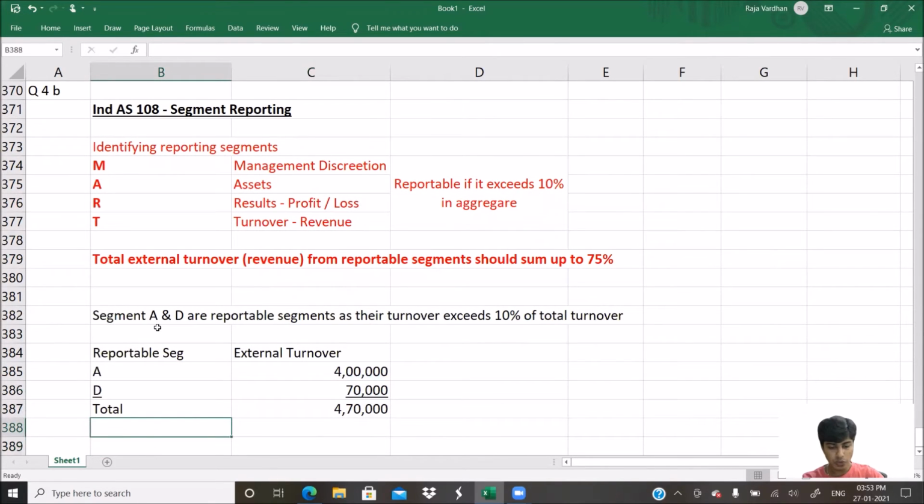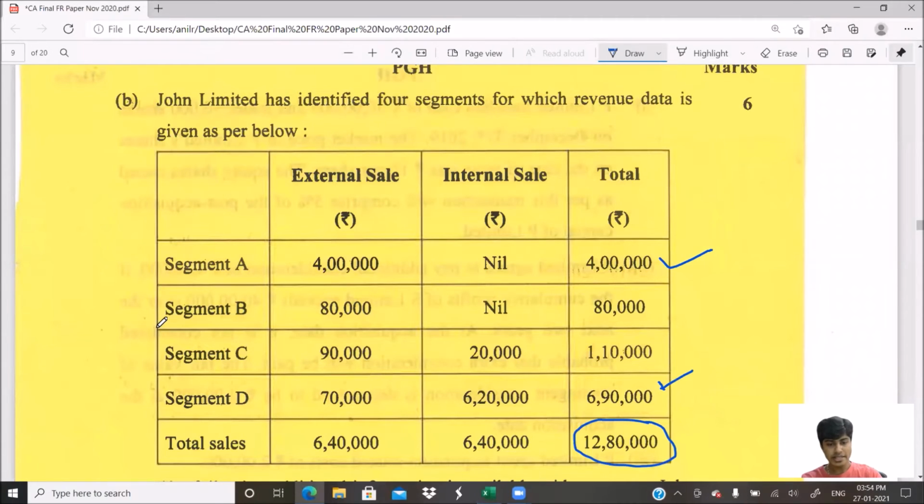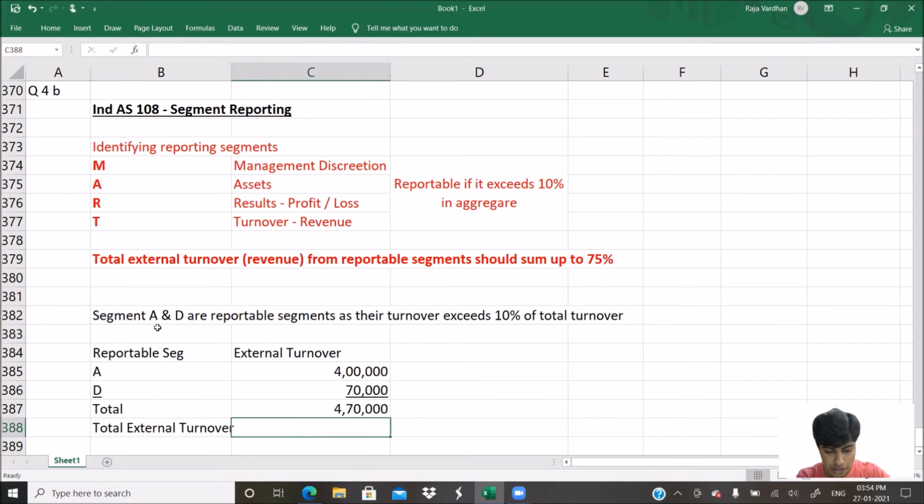Now, total external turnover is how much? Total external turnover is 6 lakh 40,000. I'll write it here. Now, what is the percentage?